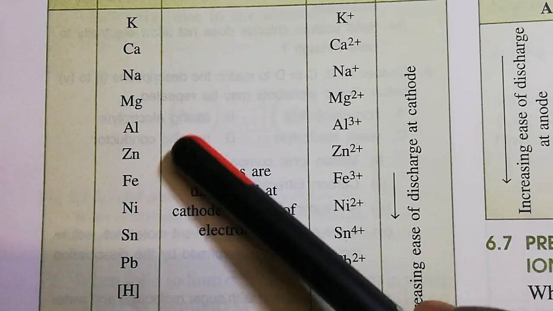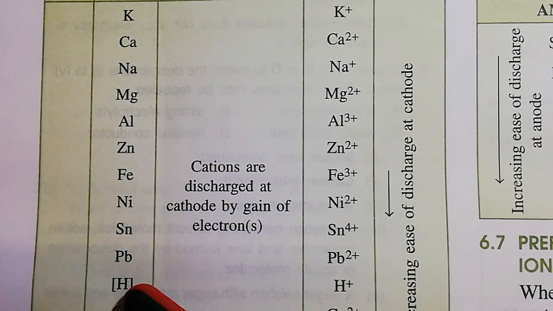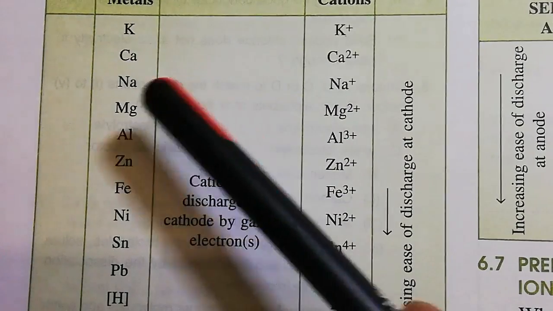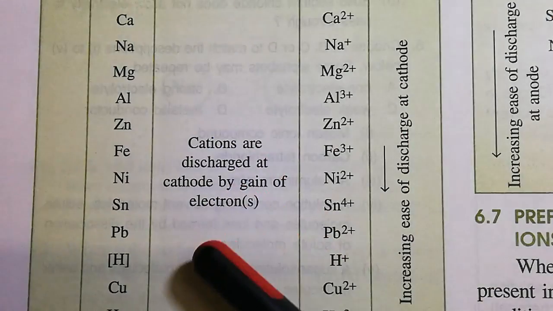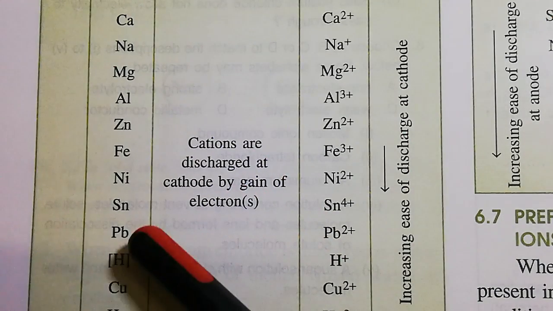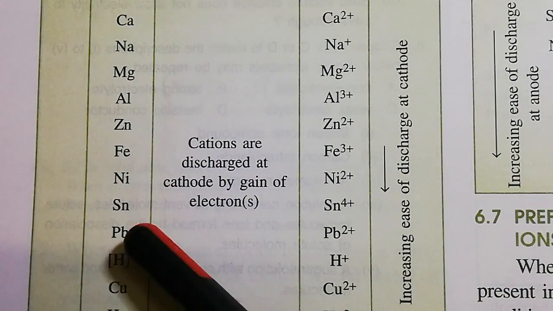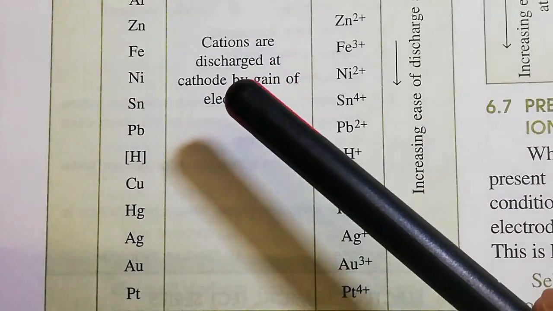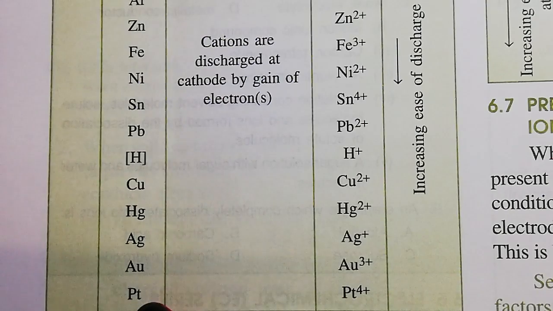As you go down, the reactivity of the metals decreases, and the tendency to form cations also decreases. The metals above hydrogen in the activity series are more reactive than hydrogen, and the metals below hydrogen are comparatively less reactive.